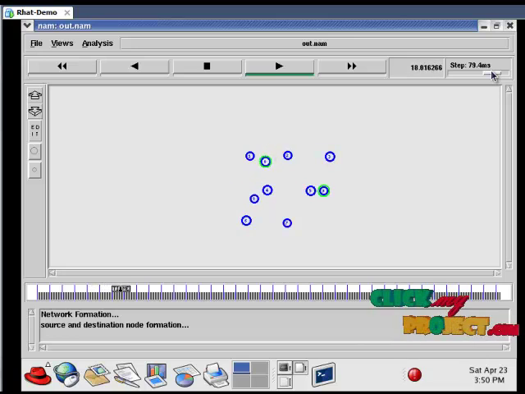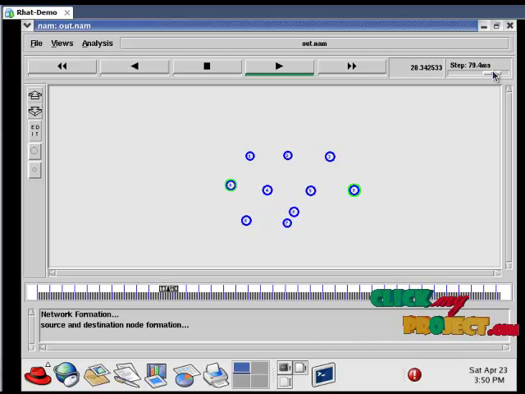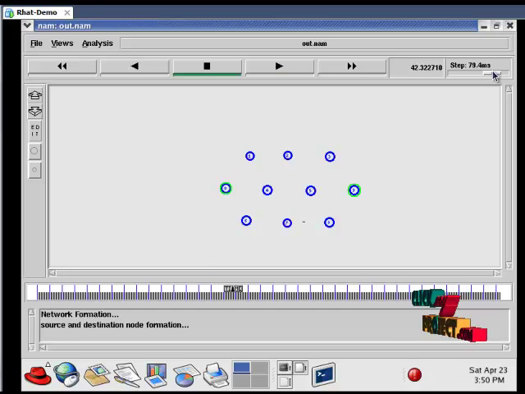So now our network is formed. Now the communication is done via the relay nodes. The node which has the less distance is taken as the relay node, and the transmission is done accordingly.